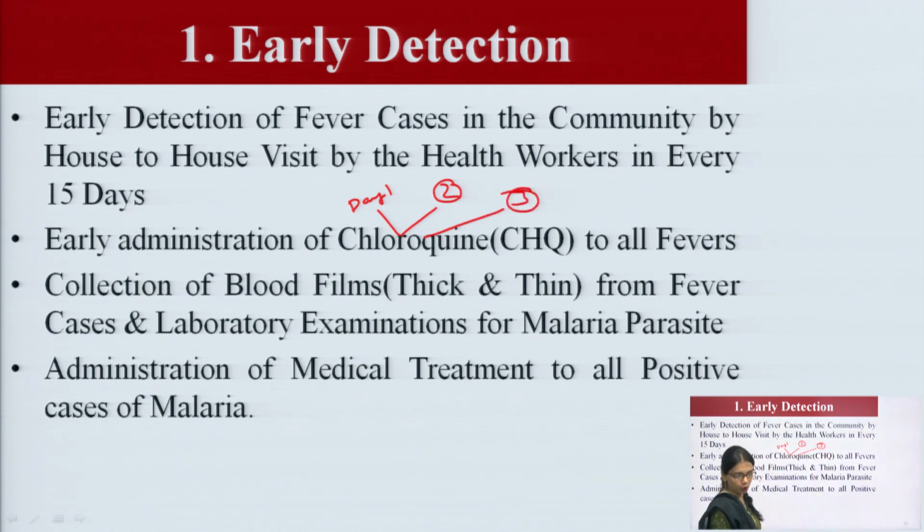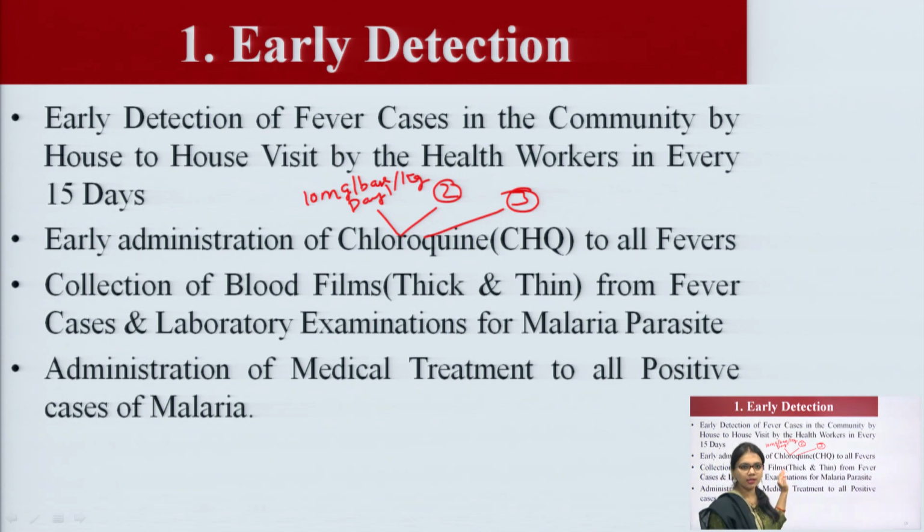For day 1, day 2 and day 3, we have to give different doses. We give 10 mg base per kg on day 1, at the starting days.